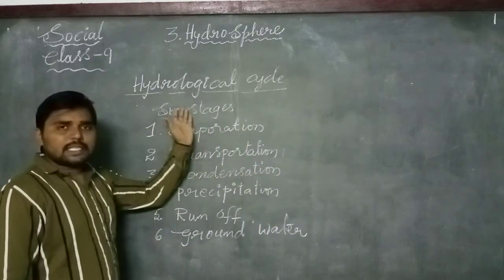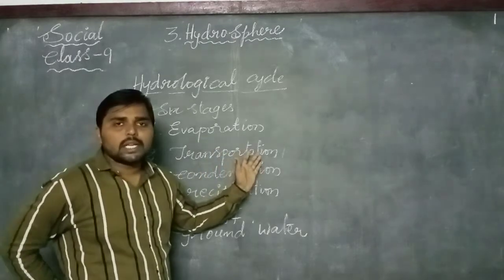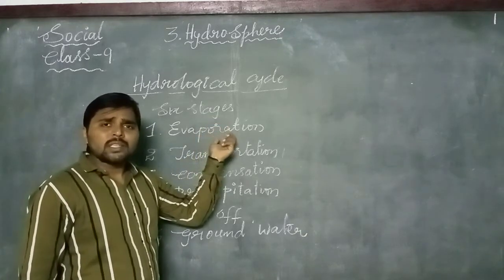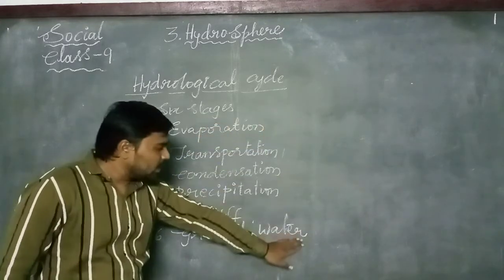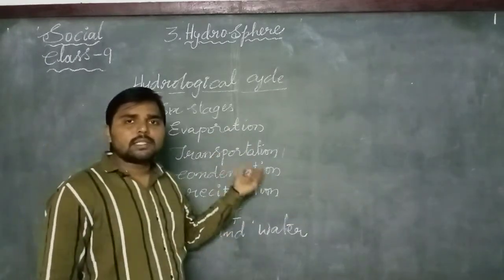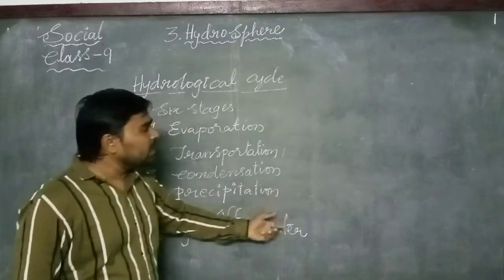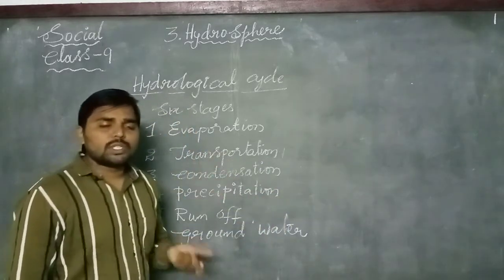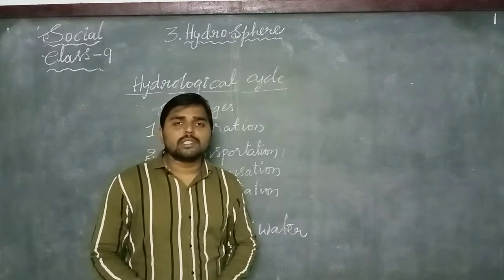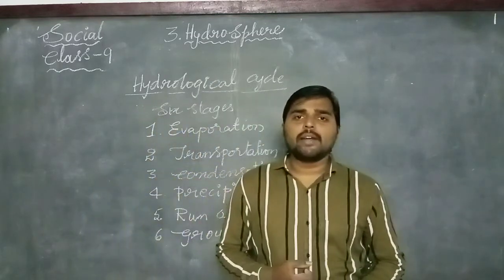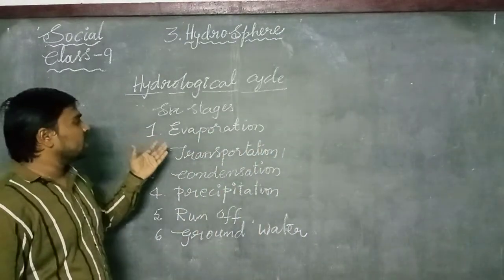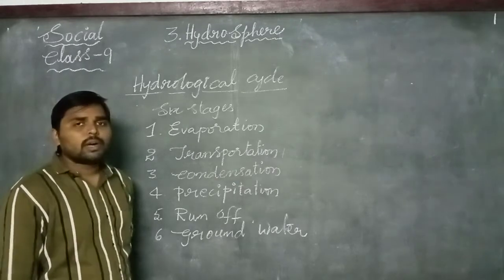Okay, these are the six stages involved in the hydrological cycle. Here the water starts from the oceans, and after all these stages happen, the water again enters into the oceans. That is why it is called the water cycle or hydrological cycle. These are the six stages involved in the hydrological cycle or water cycle.